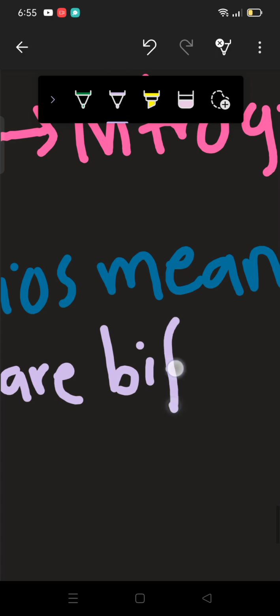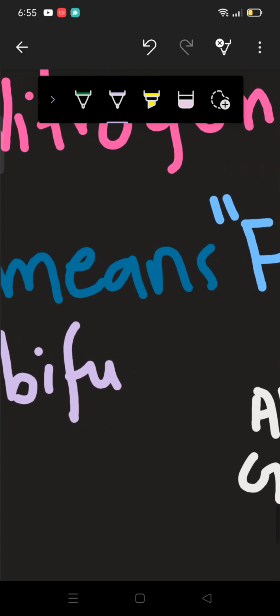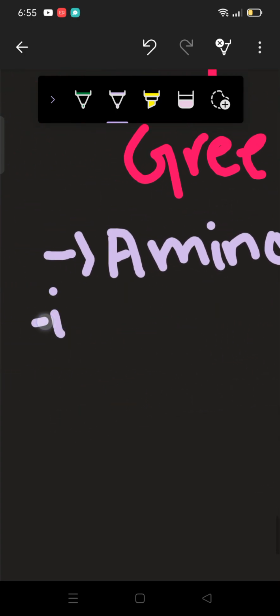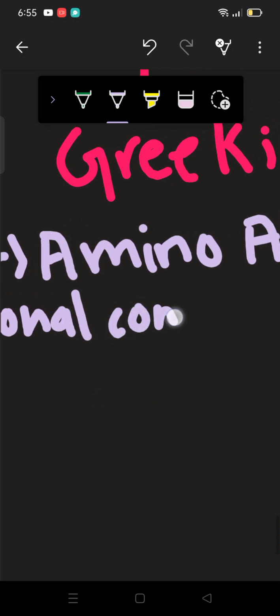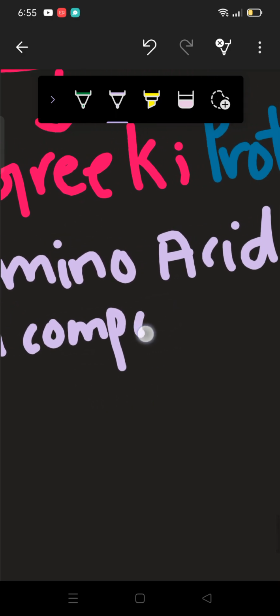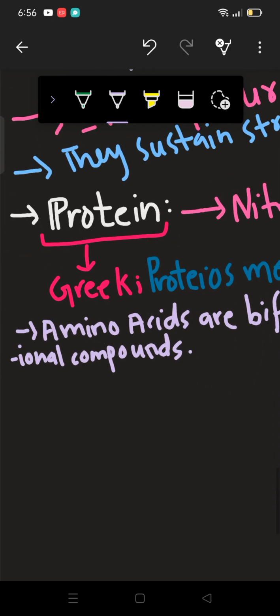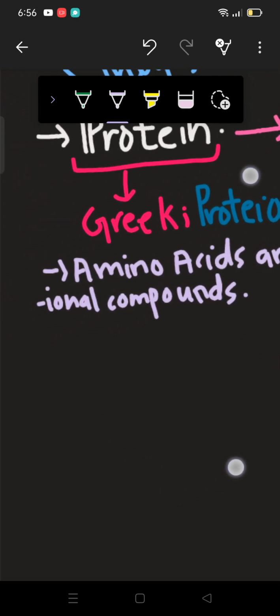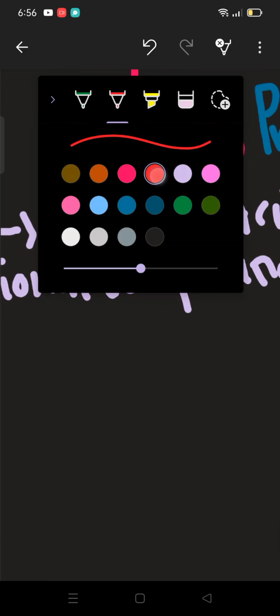Bifunctional means they have two functional groups, as I have told you: one is the amino group and the second is the carboxylic group. They contain a basic amino group and a carboxylic group, and because of those groups they have gotten the name amino acids.